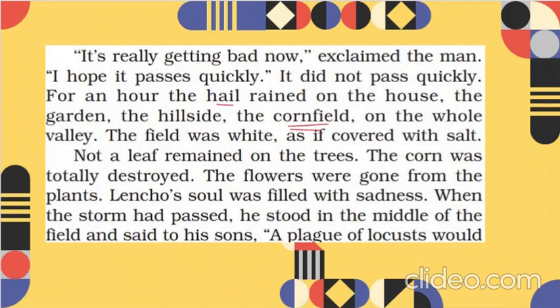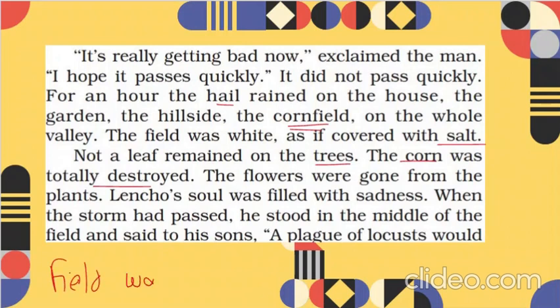What happened next is the field was all white. Now hail is like kind of hard snow, so the whole field was white, filled with hail, as if it was covered with salt. It was looking like that. Not a leaf remained on the trees. The corn was totally destroyed. So what we can tell from here,